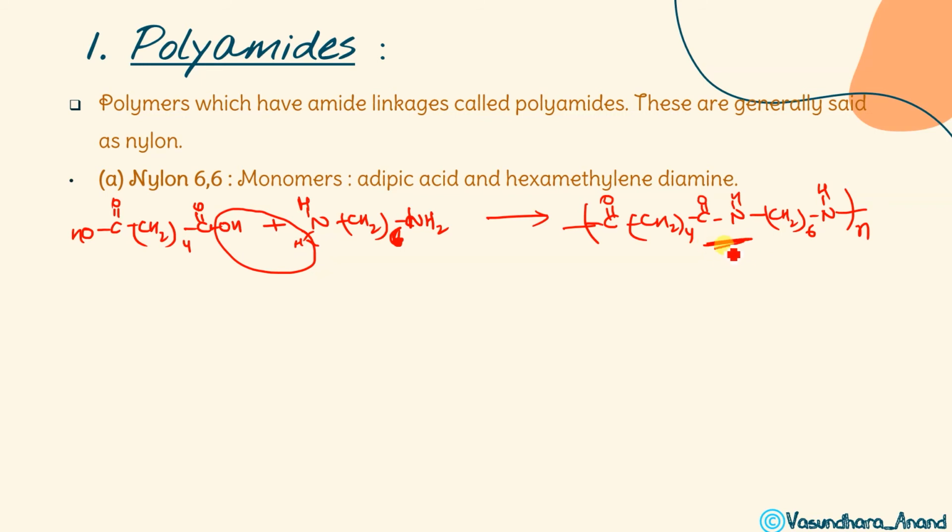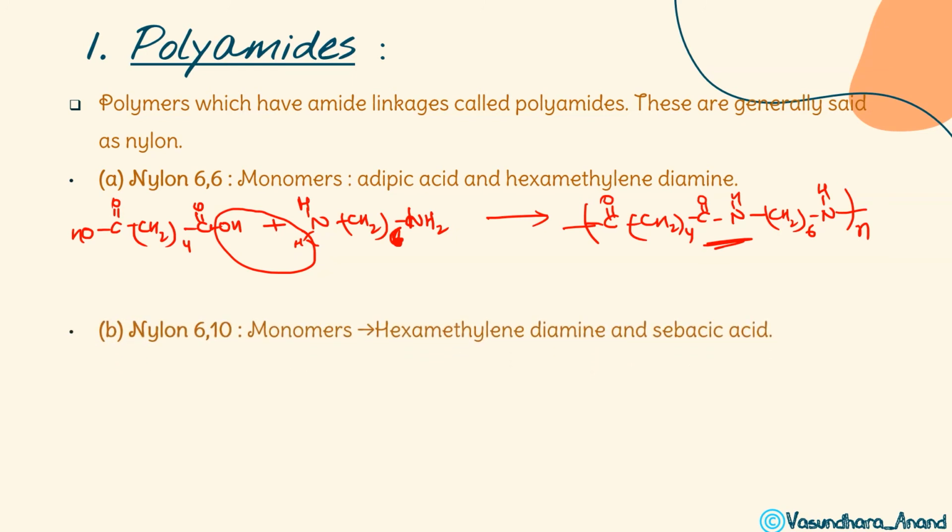So this is an amide bond, so it is called what? Polyamide. Another is nylon 610. The monomers are hexamethylene diamine and sebacic acid. Sebacic acid will be the same thing, only instead of the CH2 whole 6 it will be CH2 whole 8. Okay, so we'll do it that way.